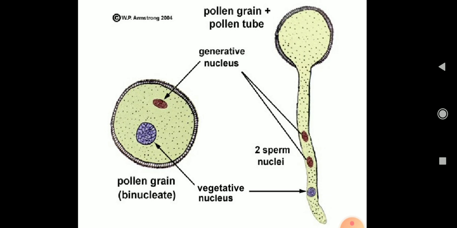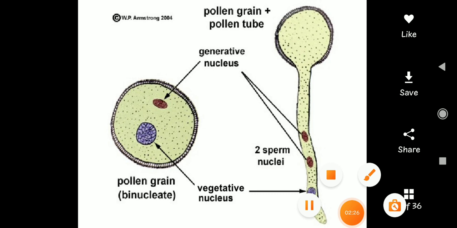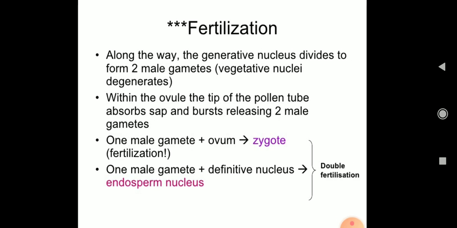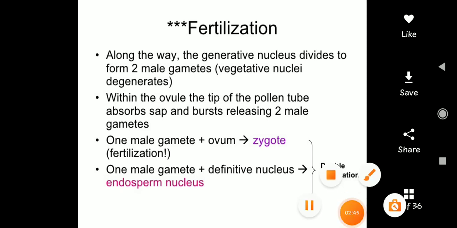There are two sperms. How are the two sperms formed? The generative nucleus divides to form two male gametes, right?